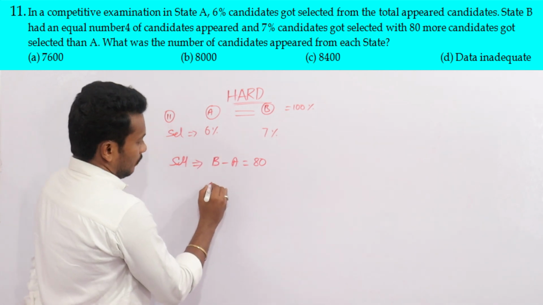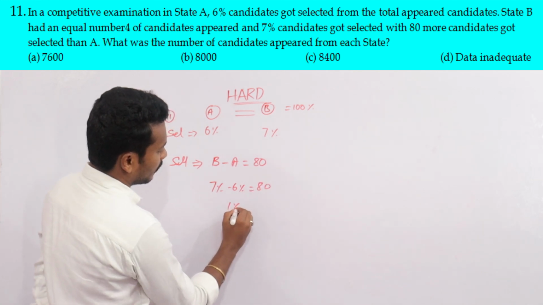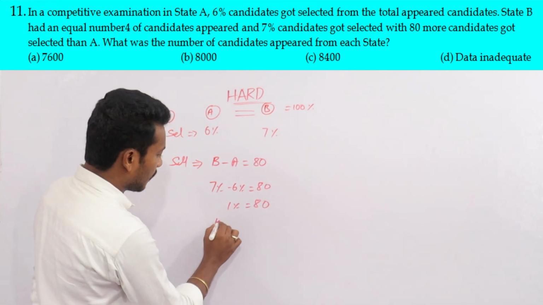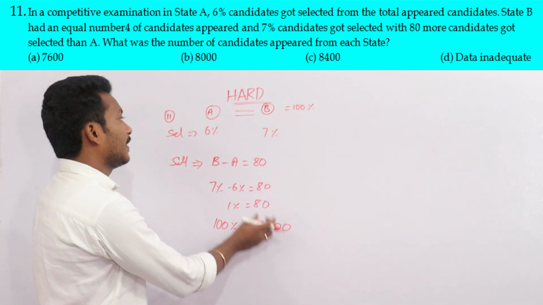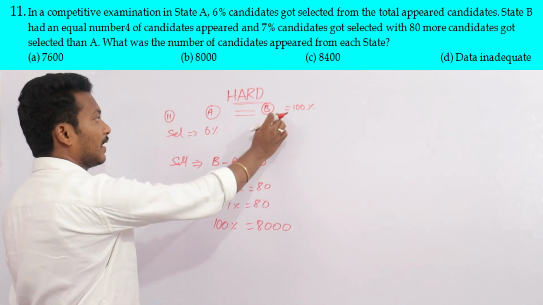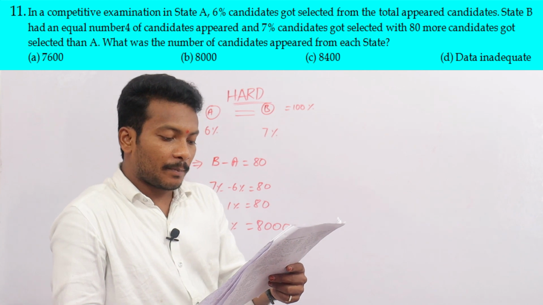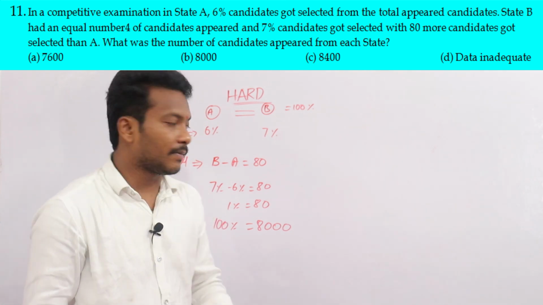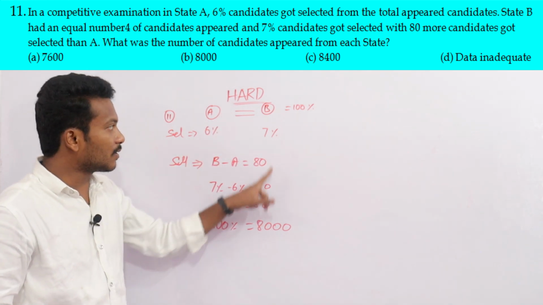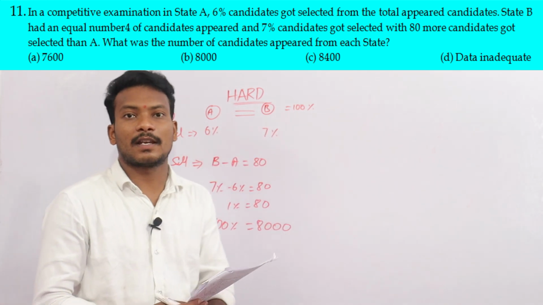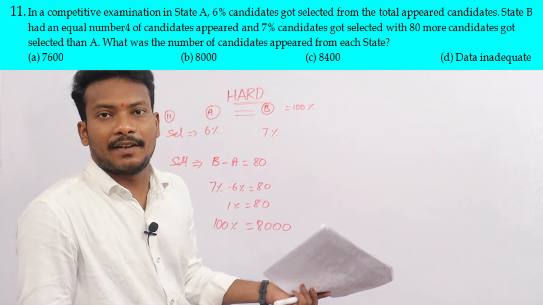7% minus 6% is 80. Now 1% is 80. What about 100%? That is 8,000. 8,000 candidates appeared from A, and the same number of candidates appeared from B. What is the question? What was the number of candidates appeared from each state? Each state means the same. From state A 8,000, from state B the same 8,000. 8,000 candidates appeared from each state.